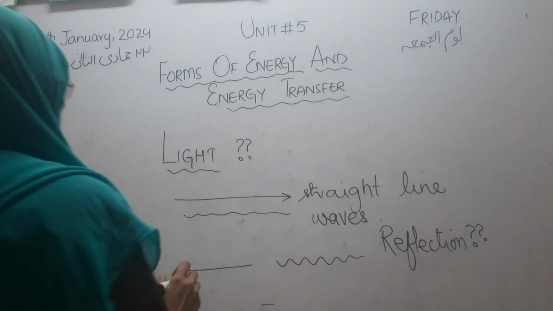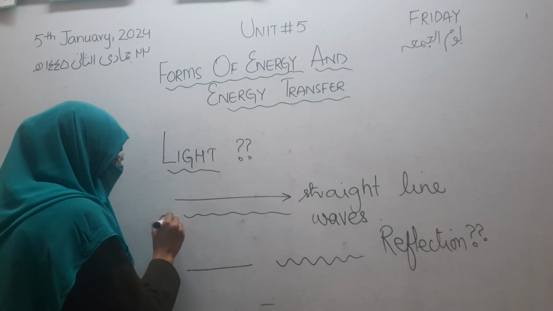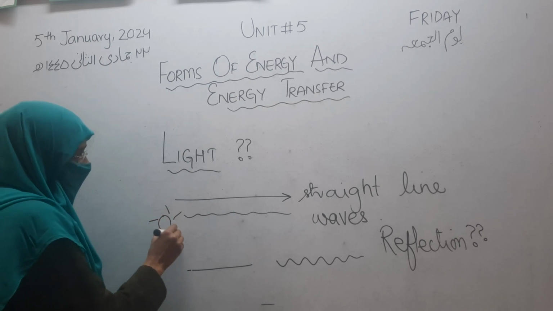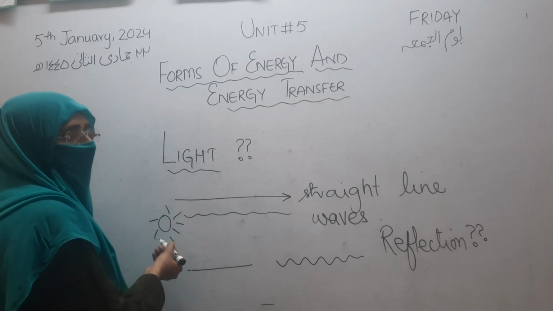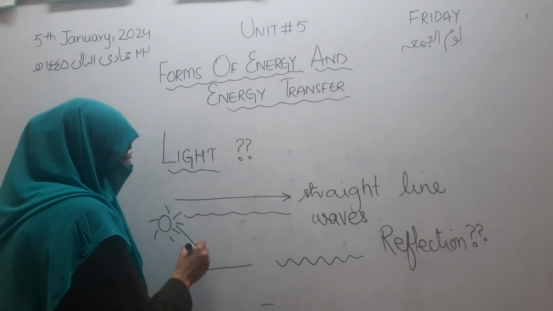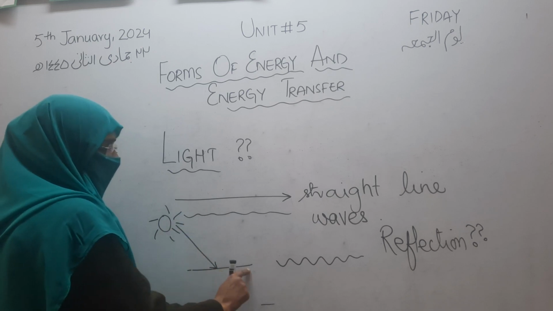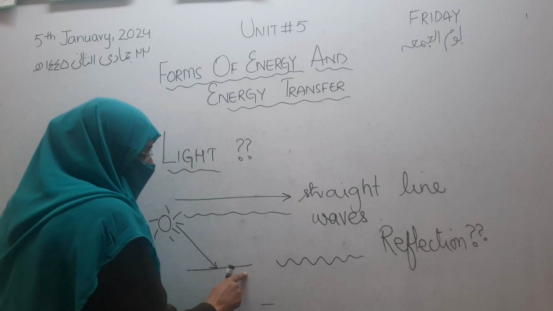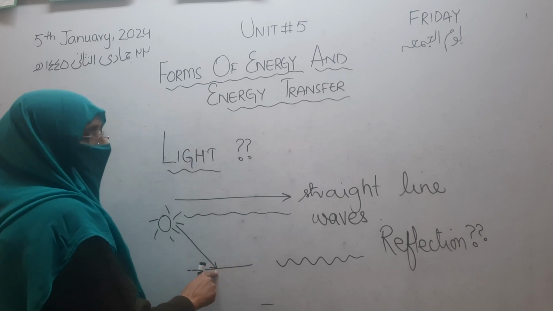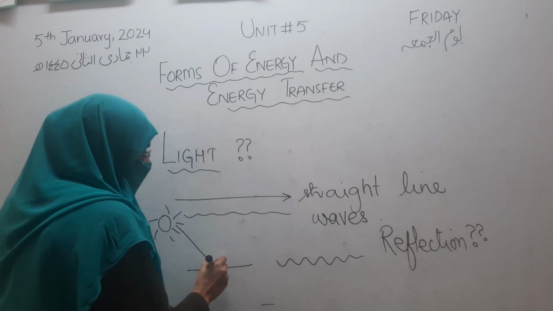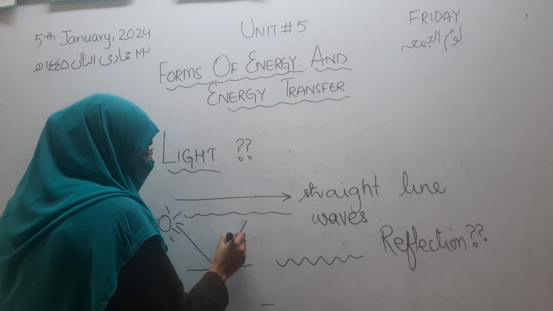If the light is coming from any source, for example our source is the sun, the light is coming from the sun and it will hit the smooth surface. When it hits the smooth surface, it will reflect back.